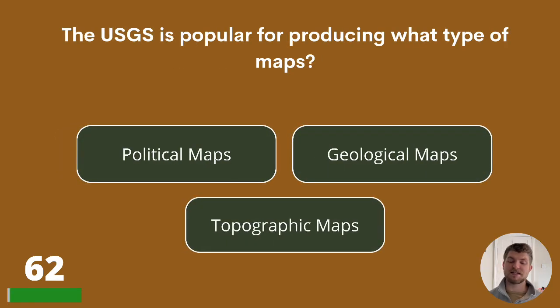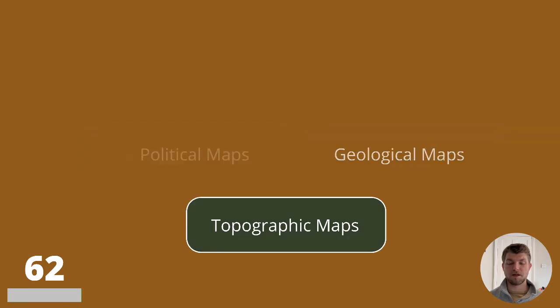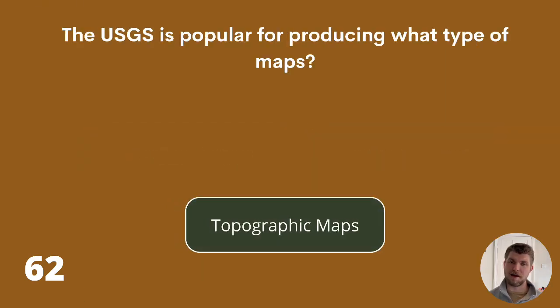The USGS is popular for producing what type of maps? Political maps, geological maps, or topographic maps? The answer is topographic maps.